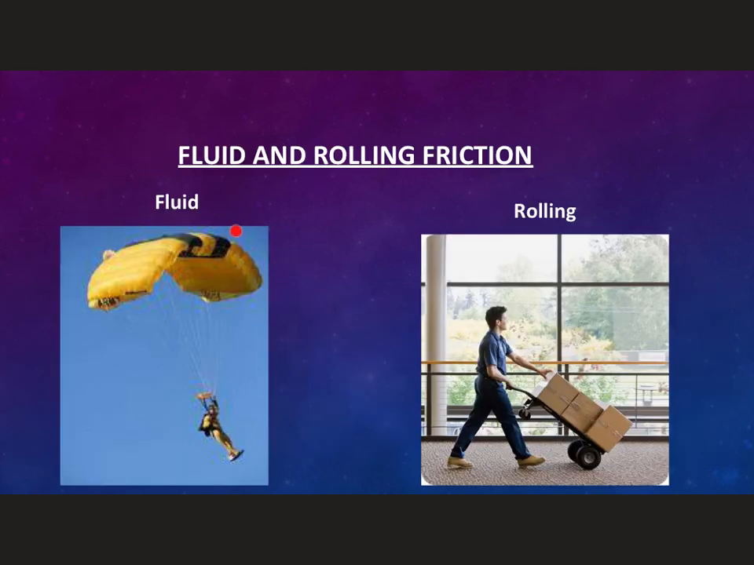Best idea I can give you for fluid friction, parachuting. Just grabbing that air, it's causing that resistance, and that's what keeps you from plummeting to your death. Rolling friction, well, that's why we use things like a dolly. It's a lot less friction for that wheel to roll than it would be to slide the boxes. It would even be less than if they're just sitting there. So rolling friction, lowest friction.